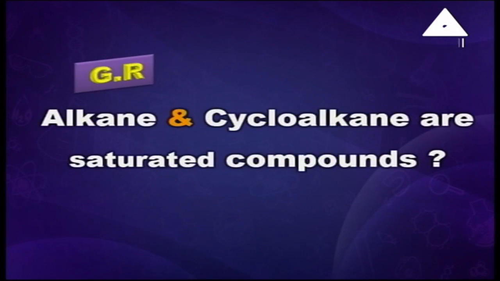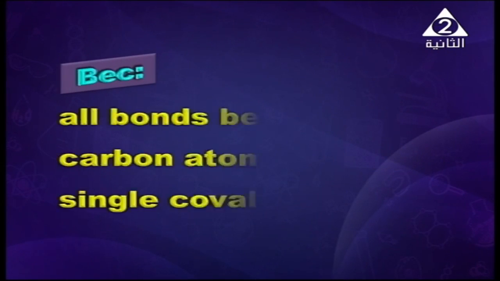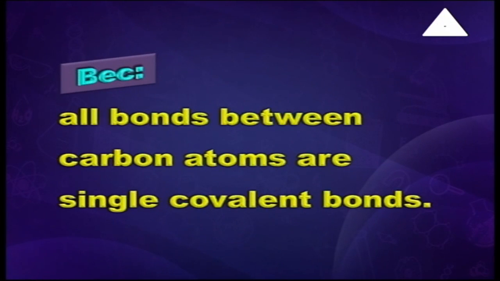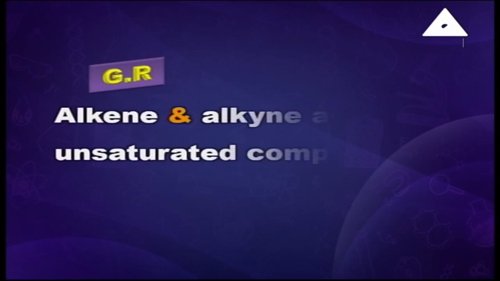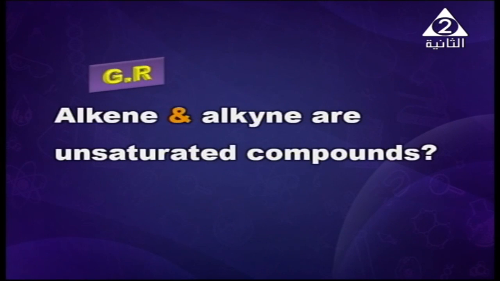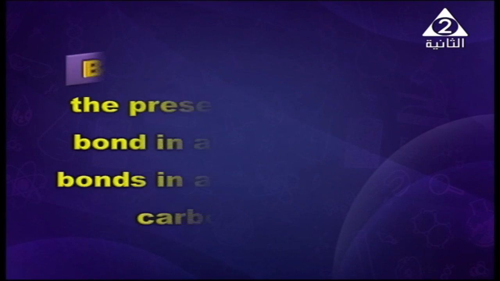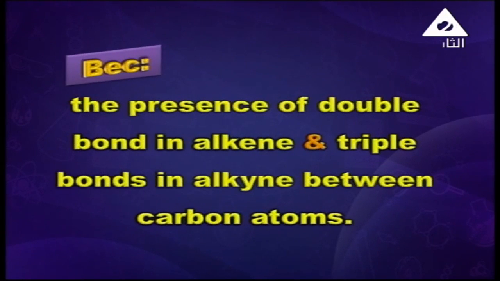We have to give reasons for this point. Alkanes and cycloalkanes are saturated compounds. We say so because all bonds between carbon atoms are single covalent bonds. And another give reason: alkenes and alkynes are unsaturated compounds. We say so because of the presence of a double bond in alkenes and a triple bond in alkynes between the carbon atoms.